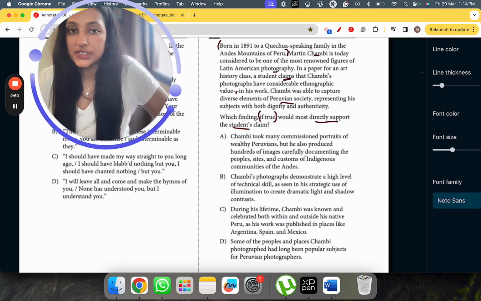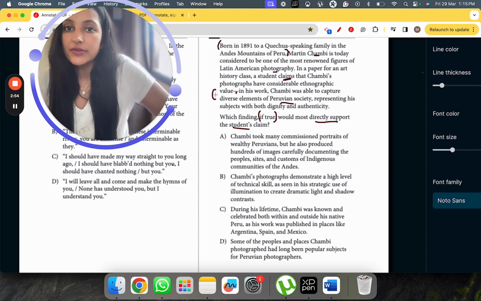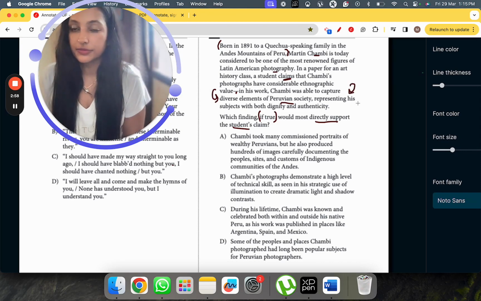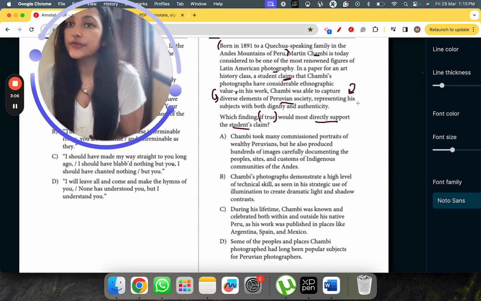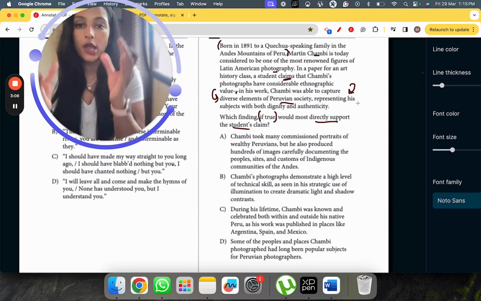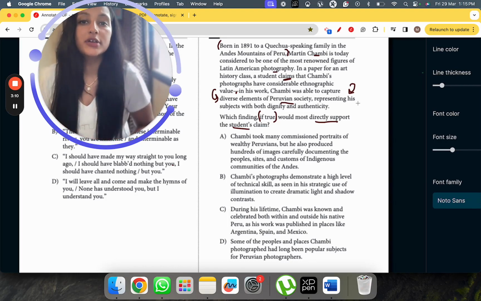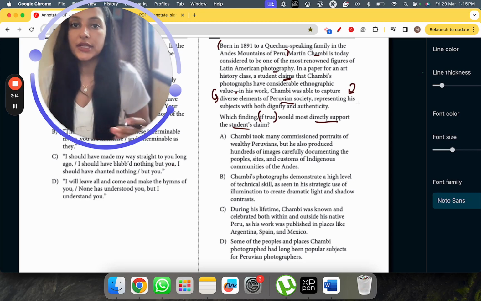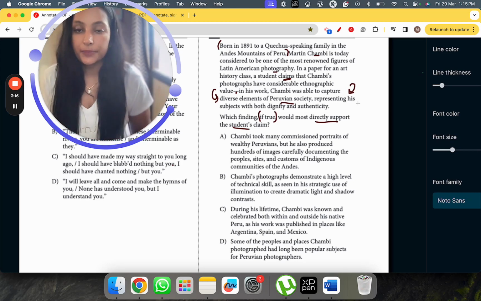How was he representing his subjects? With dignity and authenticity. With this diversity, he was able to represent his subjects in a certain manner. I have to further find an option that says the same thing. We just have to prove this further. So which option out of these four can really tell me that this is the type of photography Chambi did? Let's go to A.